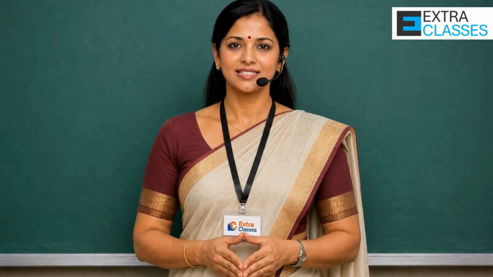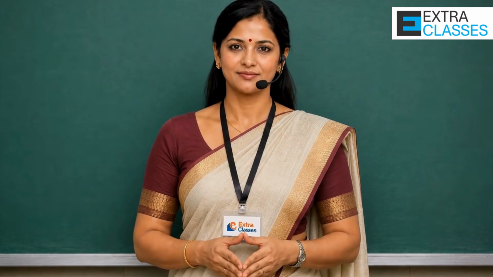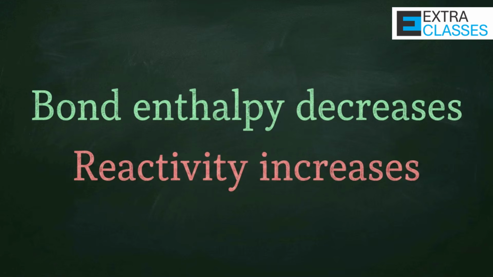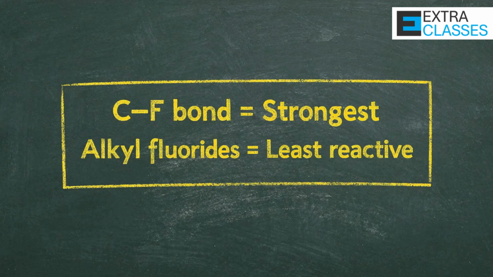Another favorite NEET concept is the trend in bond strength. As we go from C-F to C-I, bond length increases. Bond enthalpy decreases. Reactivity increases. So alkyl iodides are most reactive in substitution. Students often think fluorine compounds are most reactive because fluorine is most electronegative. But actually, the C-F bond is the strongest. So alkyl fluorides are least reactive in substitution. This is a very common conceptual trap.